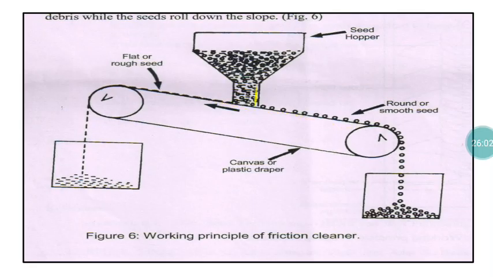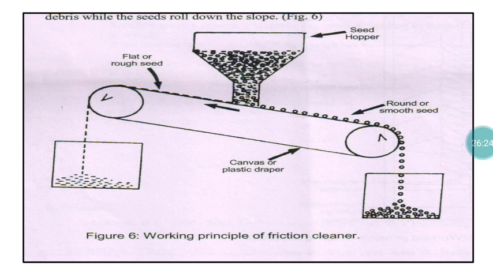The seed will be fed in these particular directions. The seed with smooth surfaces is not able to stick on the velvet cloth, so it will take this route and be collected over there. If it is a rough seed, it will stick on the velvet cloth and get collected over there. In that way we can separate the smooth seeds from the rough seeds. So this is with reference to the friction cleaner.